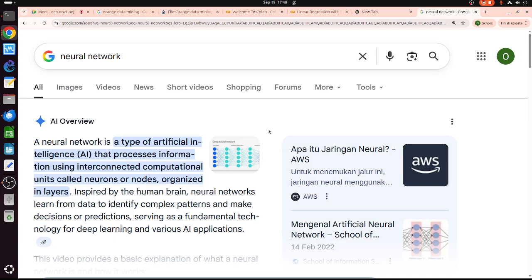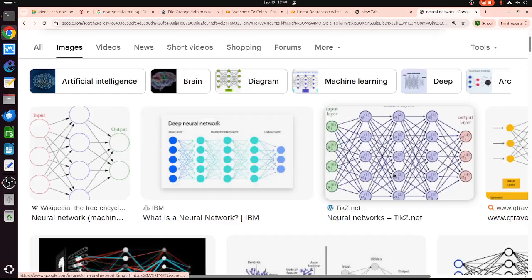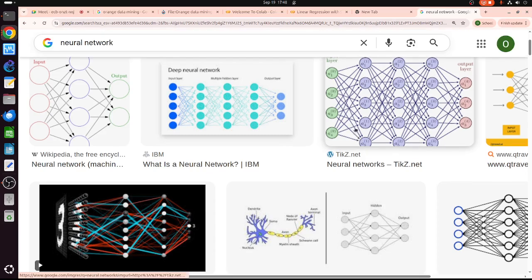In Keras we use neural networks for AI. We can see a neural network something like this. In Orange as well as in Python, we can define how many nodes, how many hidden nodes, and what kind of activation function we are going to use. We can set up something like that in the neural network.